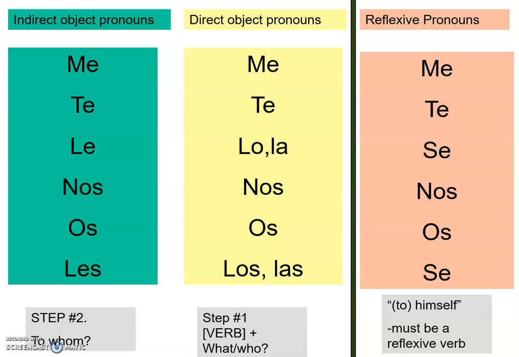Okay, in yesterday's video, we talked about the different kinds of object and reflexive pronouns that you've been using all along without formally analyzing the differences between them. Today, we're going to take a look again at where they go in a sentence.